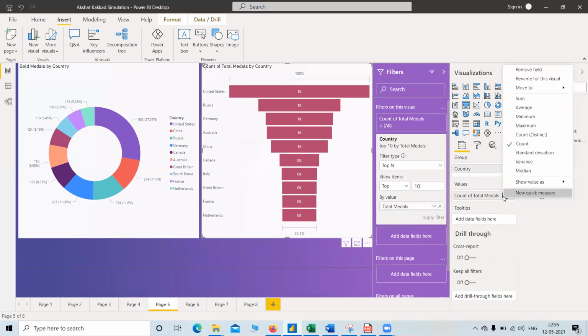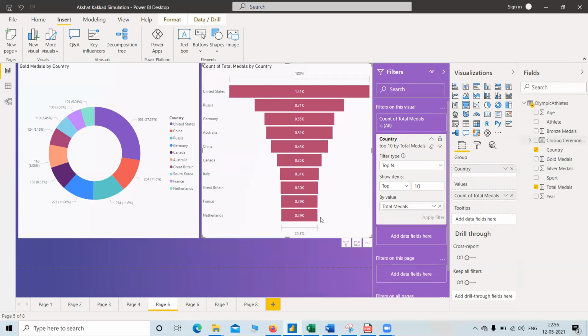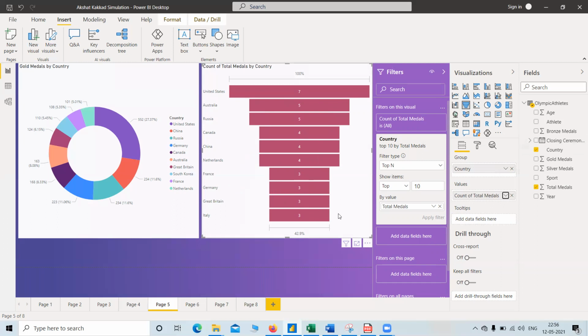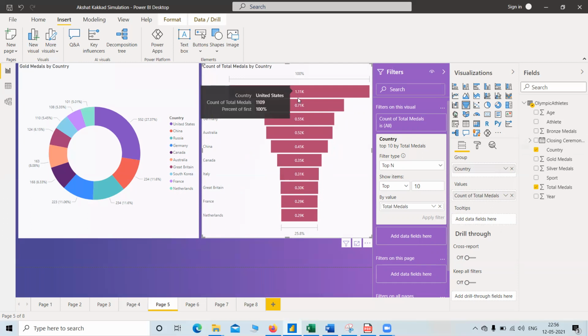Okay, so now it is changed to 0.29K, 0.29, etc. Okay, so now 1.1K, now it shows the real values and it gives an increasing order.